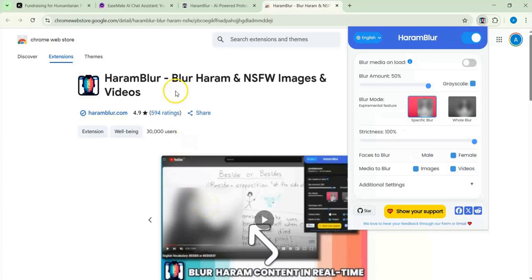Also, when I showed you EaseMate, we had some blurred photos, and they are blurred because I am using this extension.